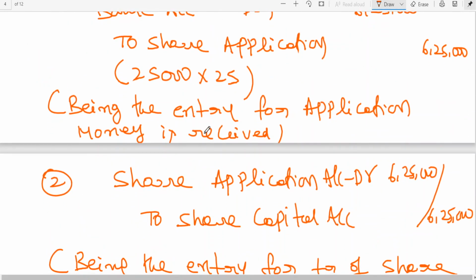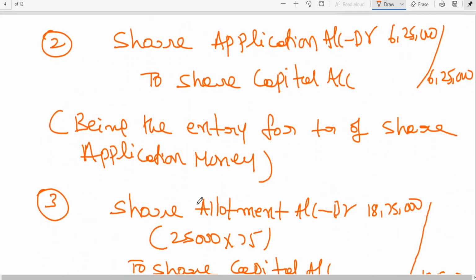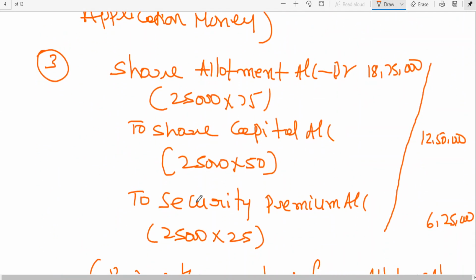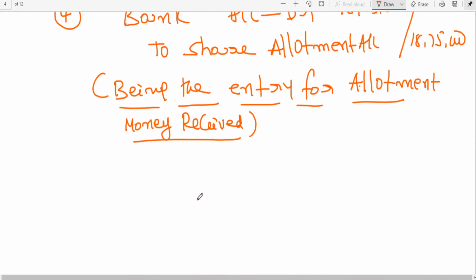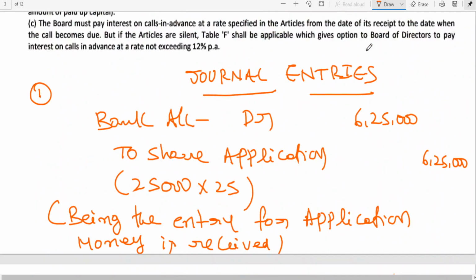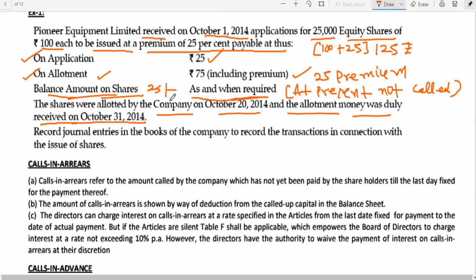Bank account debtor to share application, to share capital. Share allotment account debtor to share capital, to securities premium. Bank account debtor to share allotment account. Is this clear to all of you? Now, I think first call has not been called. This is first and final call. Balance amount of shares as and when required means no need to write any entry for this.